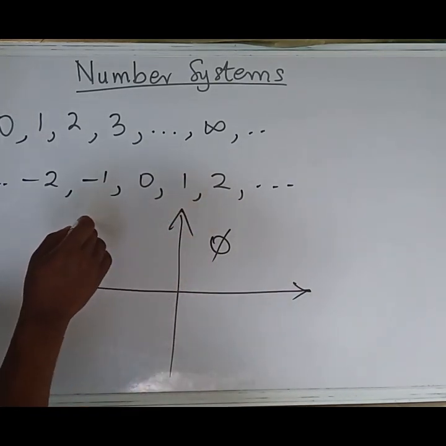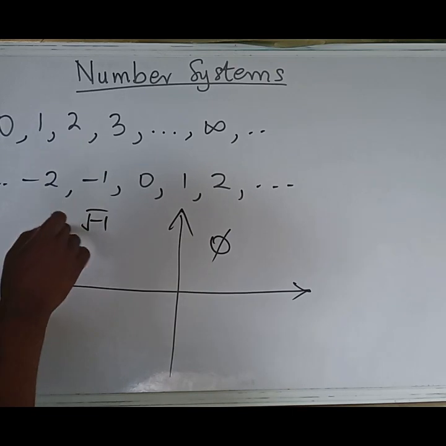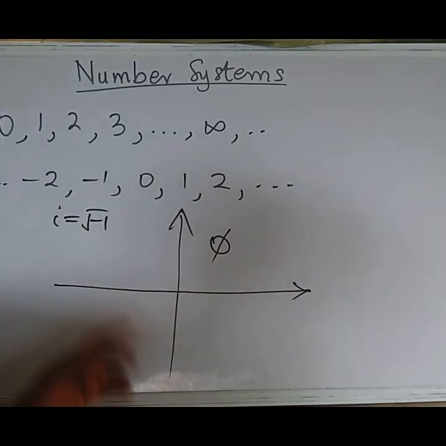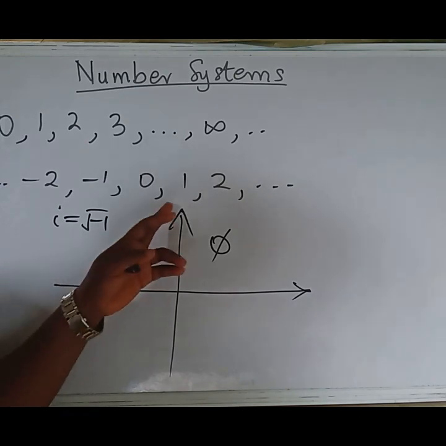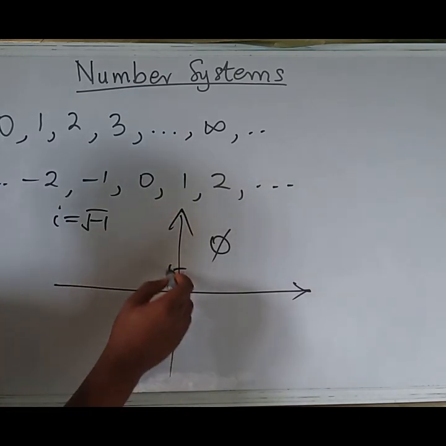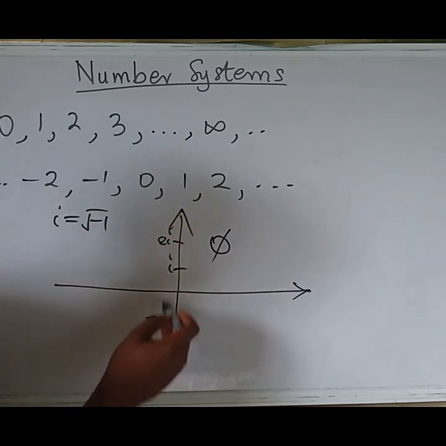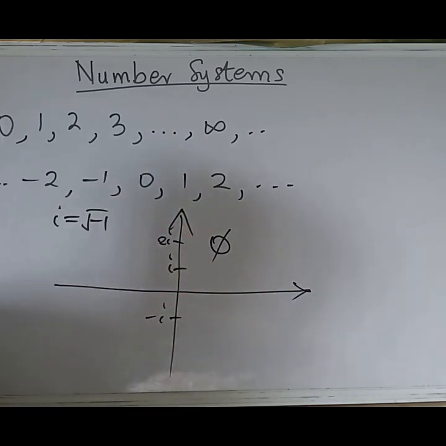This square root of -1 is the number we refer to as i. They are imaginary, that's why we label them i, and they can only be found here. For example, i, 2i, and so on and so forth.